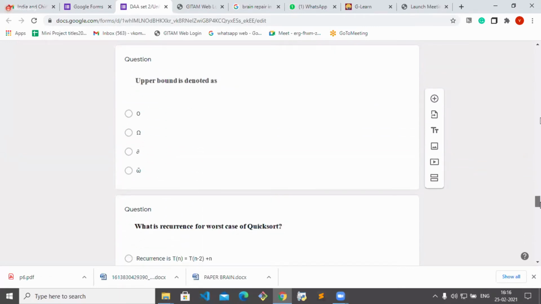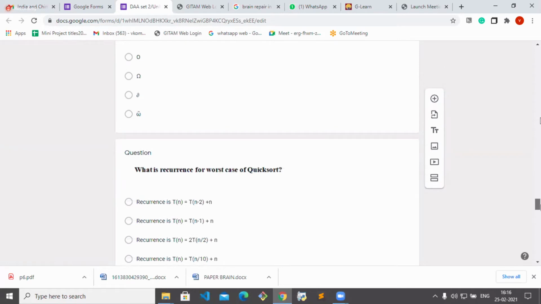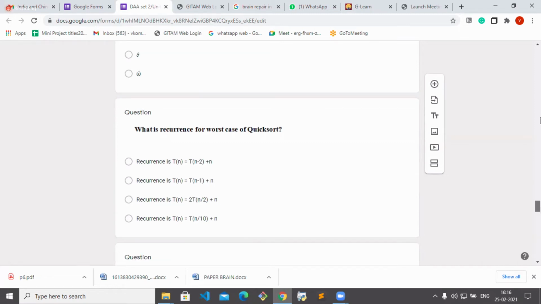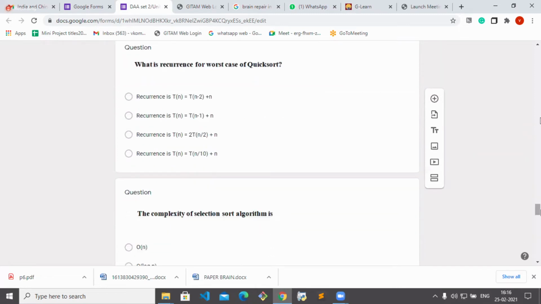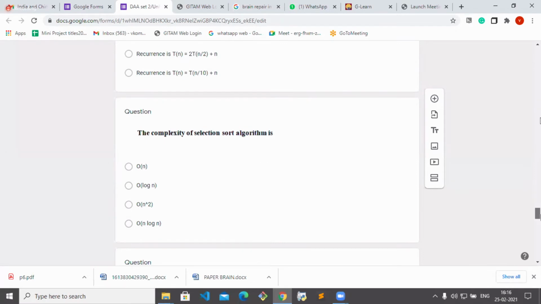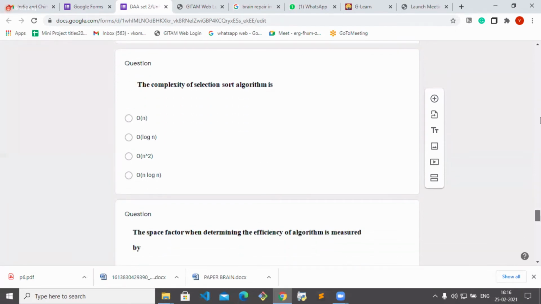What is the recurrence for the worst case of quicksort? T of n is equal to T of n minus 1 plus n. Worst case means only one element is separated. After the first pass, we have to calculate n minus 1, second pass n minus 2. It will not divide the array into two subparts. The complexity of selection sort algorithm is big O of n square.